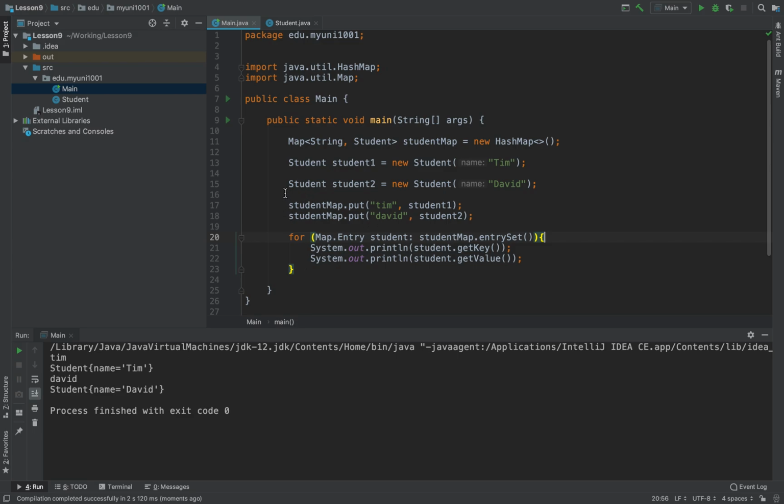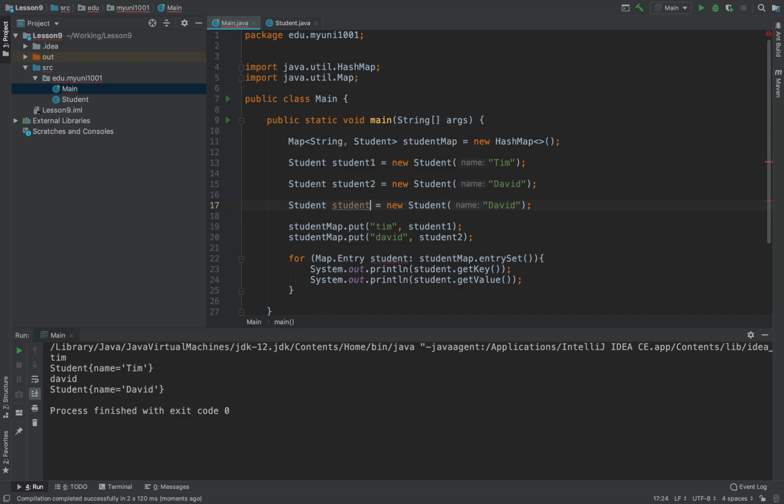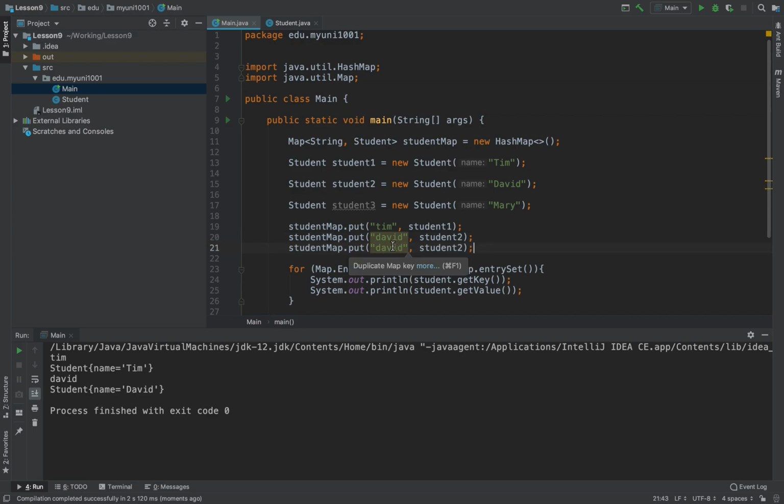Right, let's try to add another student. Let's say student 3, and let's say this is Mary, right? And then we add Mary into this. Mary and then student 3, then run this again. You see what happens. You can see that Mary, who we just added, is shown on the top, and Tim and David will show later.